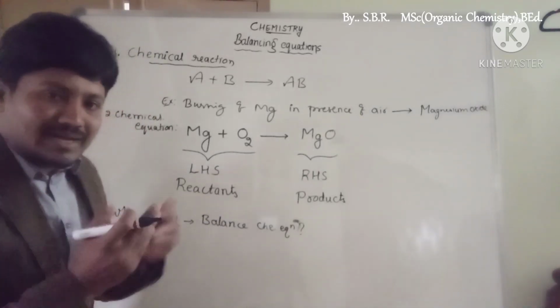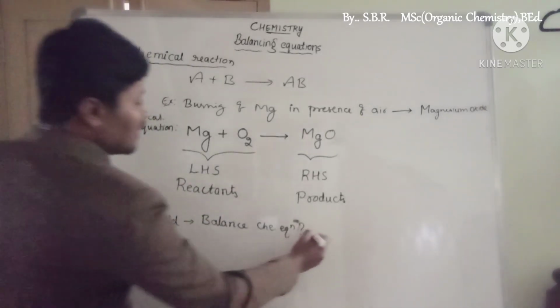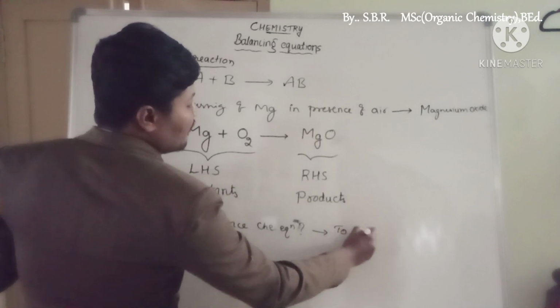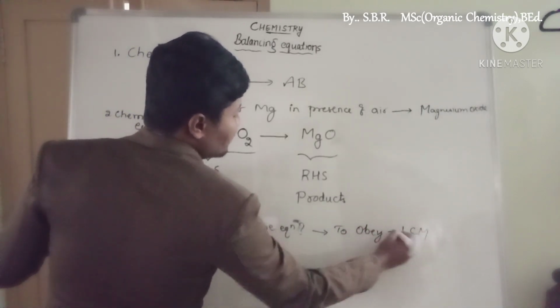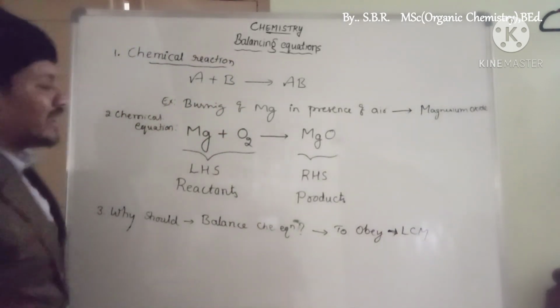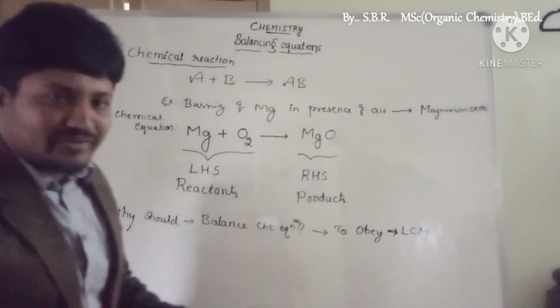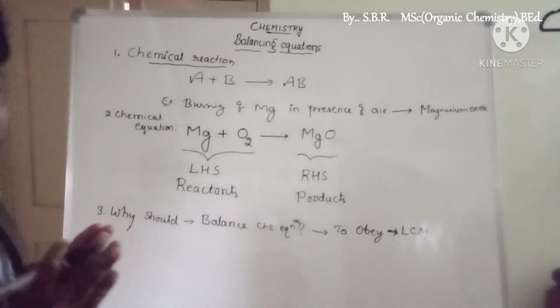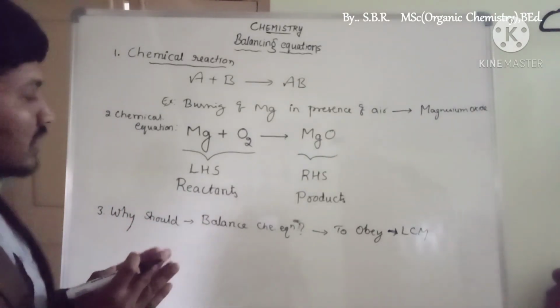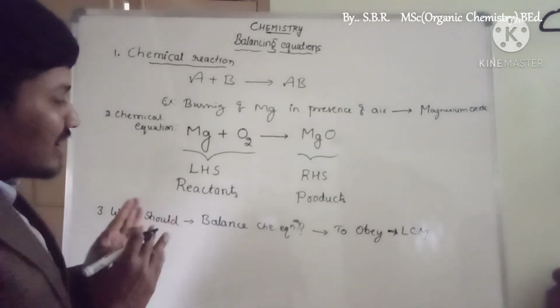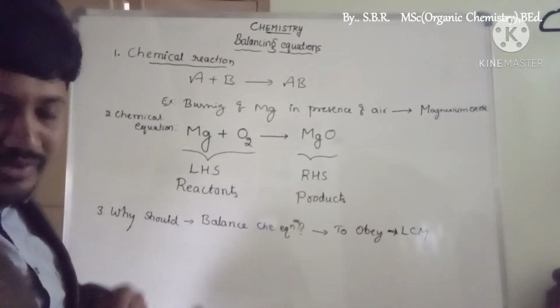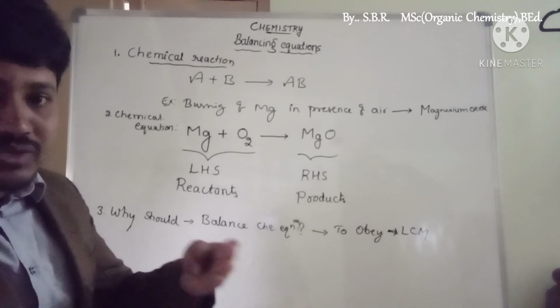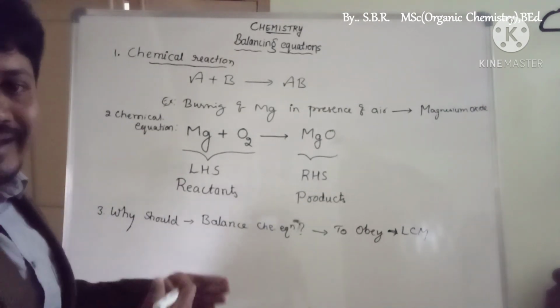The law of conservation of mass says what? I would like to call the law of conservation of mass LCM. What is the law of conservation of mass? During a chemical reaction, matter is neither created nor destroyed.